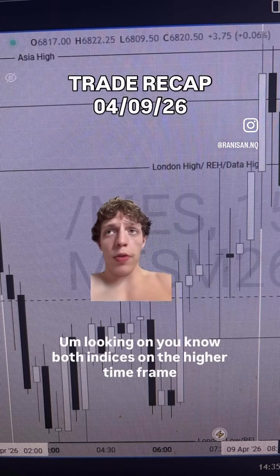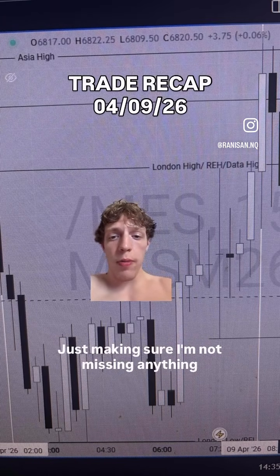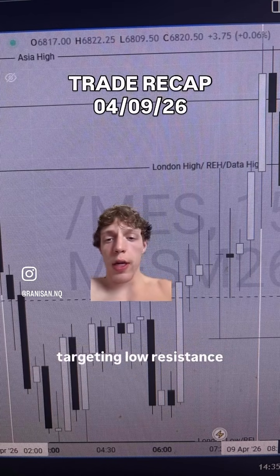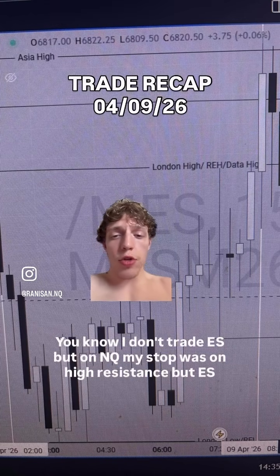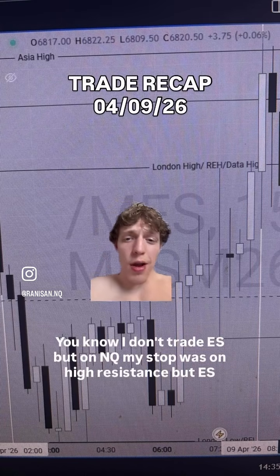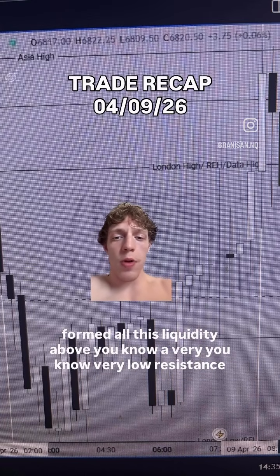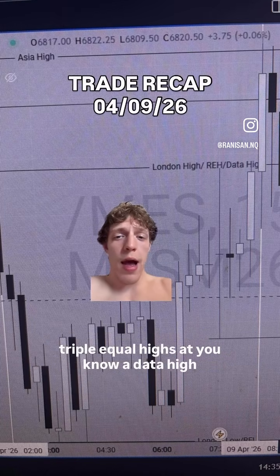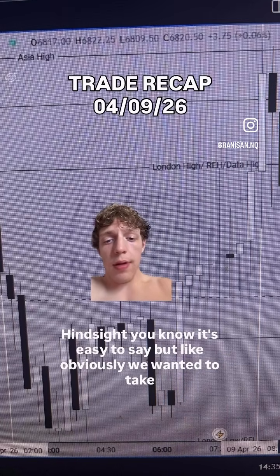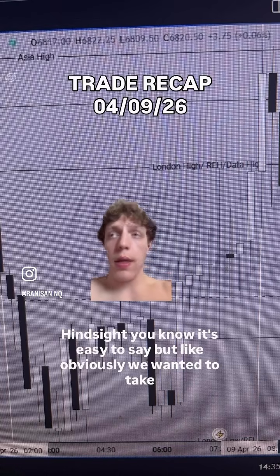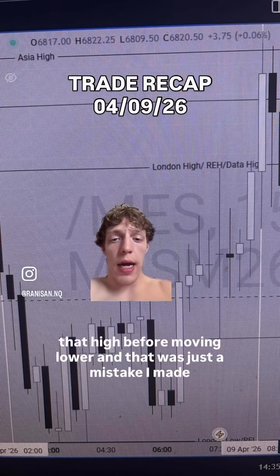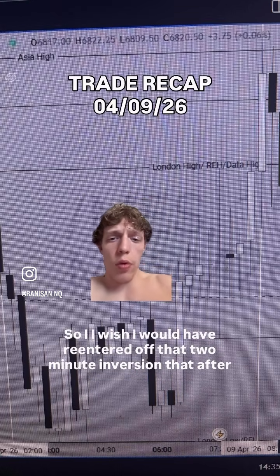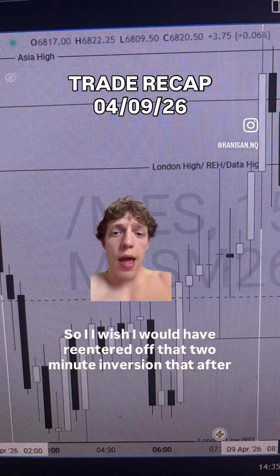Looking at both indices on the higher time frame, just making sure I'm not missing anything, making sure my stop is at high resistance liquidity and I'm targeting low resistance. I don't trade ES, but on NQ, my stop was on high resistance. But ES formed all this liquidity above, a very low resistance, triple equal highs at a data high. Hindsight, it's easy to say, but obviously we wanted to take that high before moving lower, and that was just a mistake I made. So I wish I would have re-entered off that 2 minute inversion after this sweep,